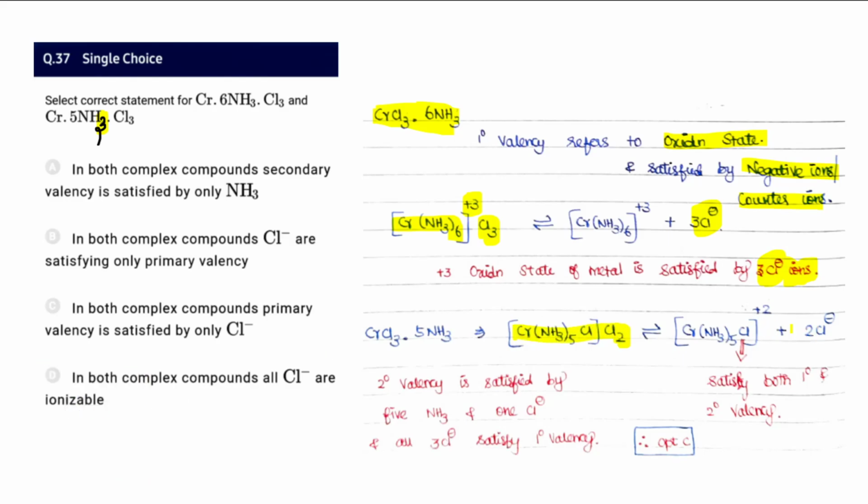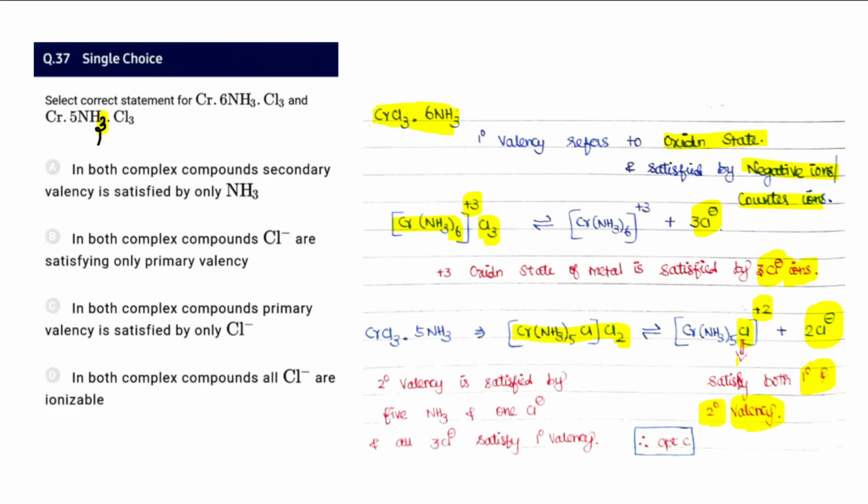When that is expressed this way, plus 2 is the charge, and it is neutralized by 2 chlorine. But apart from that, one more Cl inside the entity is also satisfying both primary as well as secondary valency, because the chromium oxidation state is plus 3, but only 2 chlorides are outside. So one more chloride from inside satisfies it. Therefore in both the cases, the secondary valency is satisfied by the 5 ammonia and 1 chlorine, and all the 3 chlorides satisfy primary valency in the very first 2 cases.